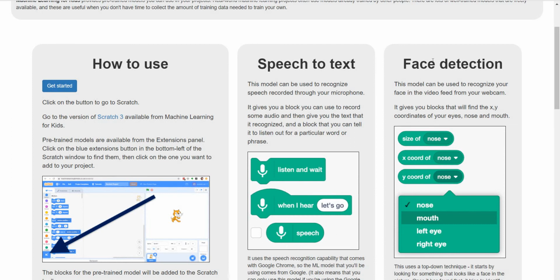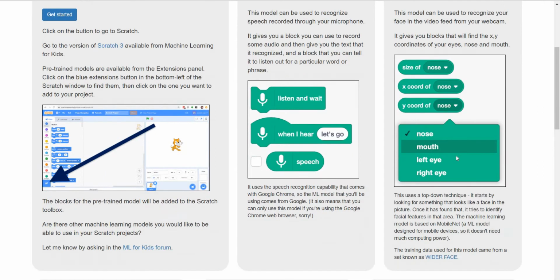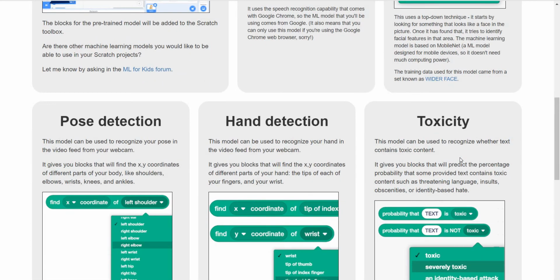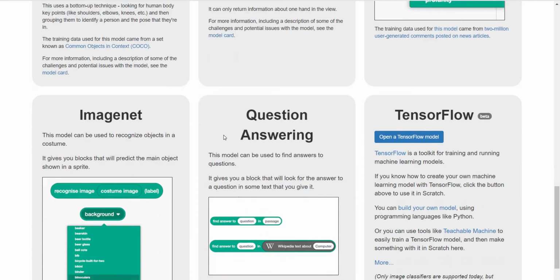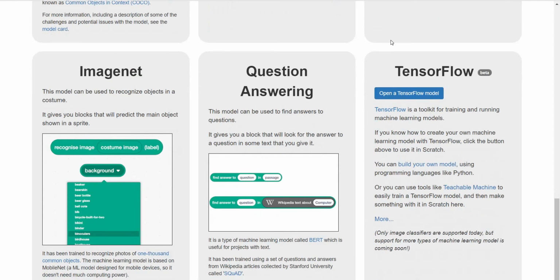Okay, so same thing for face detection. If it's face detection, you are going to give us the XY coordinates, and which coordinates you are going to recognize based on the nose, mouth, and left eye, right eye. So those things you can select over here. These are all predefined patterns that are available and inbuilt with this program, and based on that you can create your own program. Okay, so hand detection and pose detection, so many input methods are available. Based on that your program is going to work.